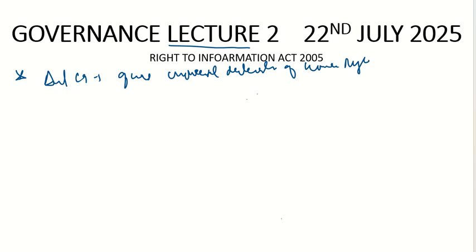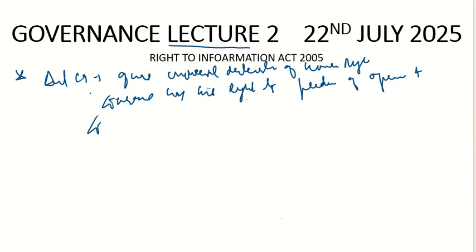We have Article 19 of the Universal Declaration of Human Rights. Let's see what it says. Article 19 says that everyone has the right to freedom of opinion and expression.